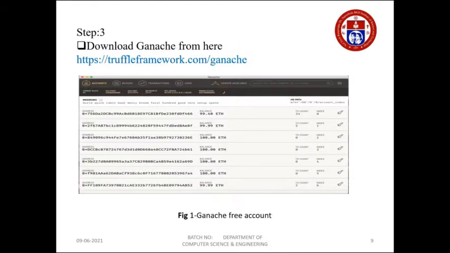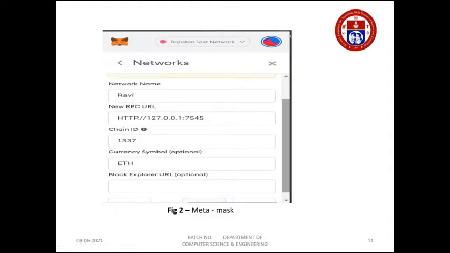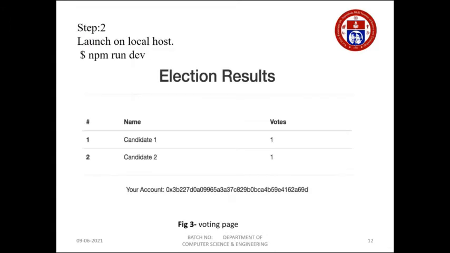Just go here, just see the RPC name, the name of the HTTP here it is given. Just copy the network ID and everything here and paste into your RPC network and try to configure your MetaMask. And after that, in step 2, just launch the localhost system and it will look like this.